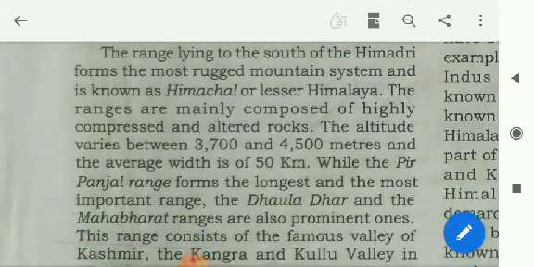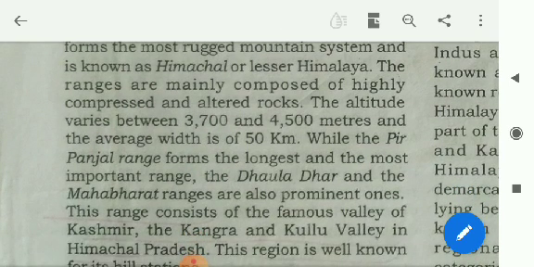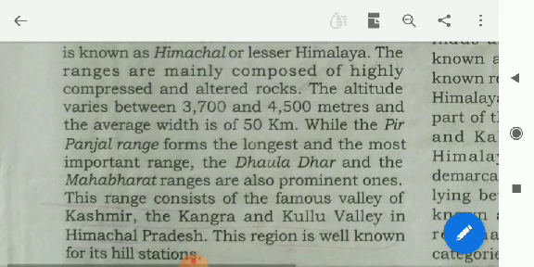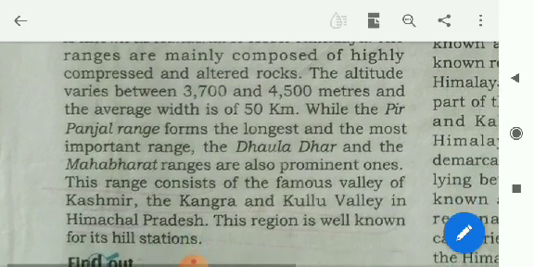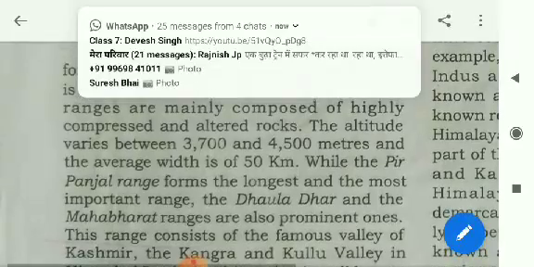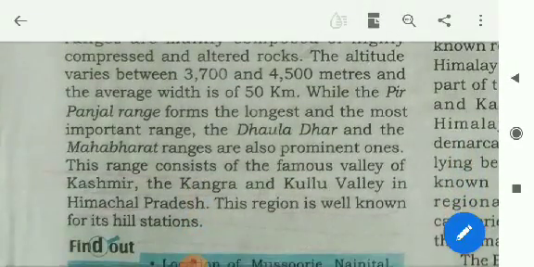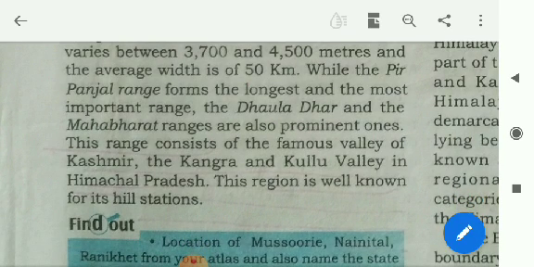The range lying to the south of the Himadri forms the most rugged mountain system and is known as Himachal or Lesser Himalaya. The ranges are mainly composed of highly compressed and altered rocks. The altitude varies between 3,700 and 4,500 meters, and the average width is 50 kilometers.